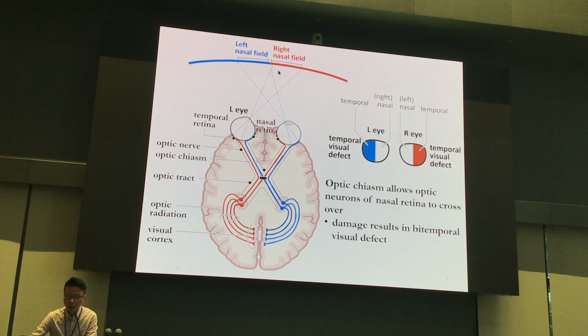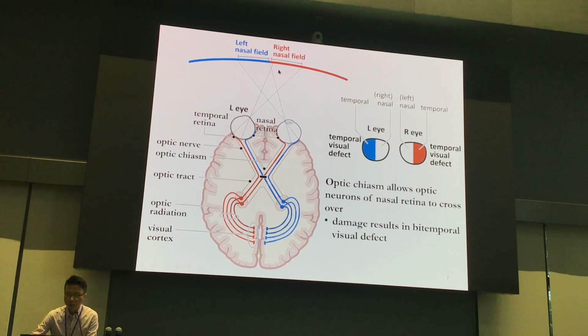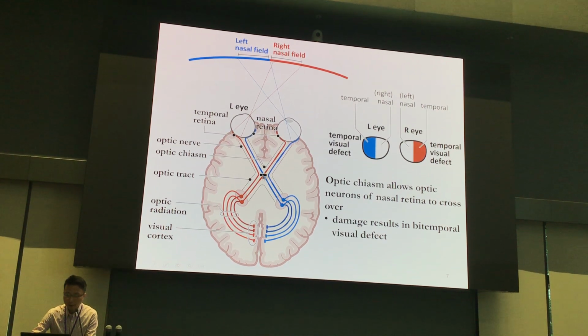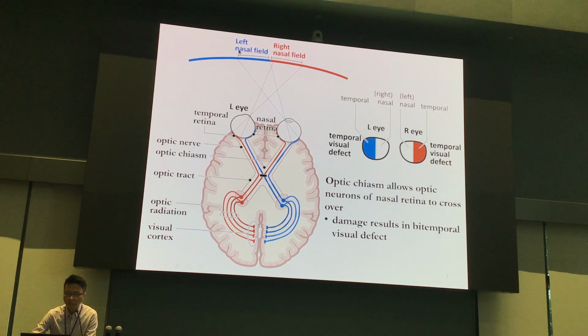So this line actually implies that the person, because of the optic chiasm damage, can only perceive the nasal field. And because of this, there will be a defect, the bitemporal visual defect.